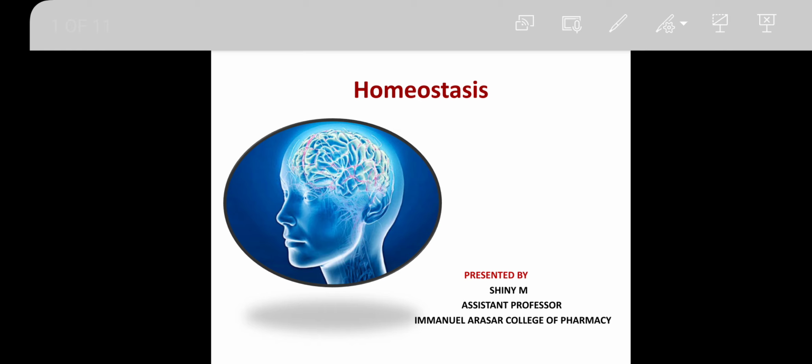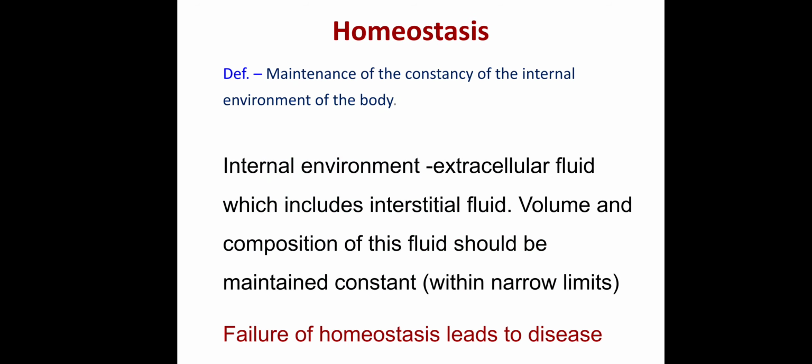In this video, I am going to discuss homeostasis. The definition of homeostasis is maintenance of the constancy of the internal environment of the body, which means the body's ability to maintain the internal condition within narrow limits. The example for the internal environment is extracellular fluid, which includes interstitial fluid. The volume and composition of this interstitial fluid should be maintained within narrow limits. Any failure of this homeostasis will lead to disease.